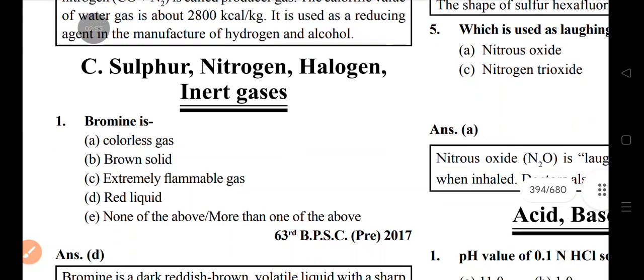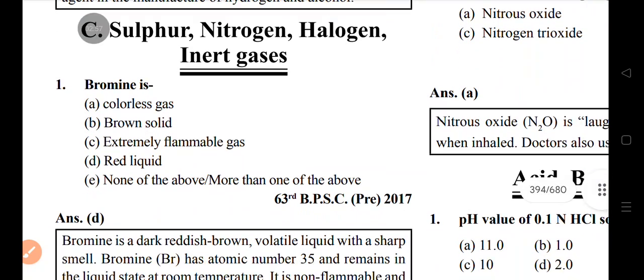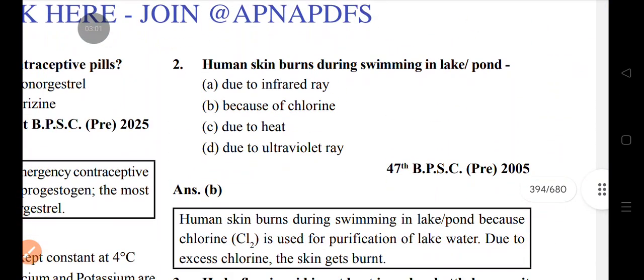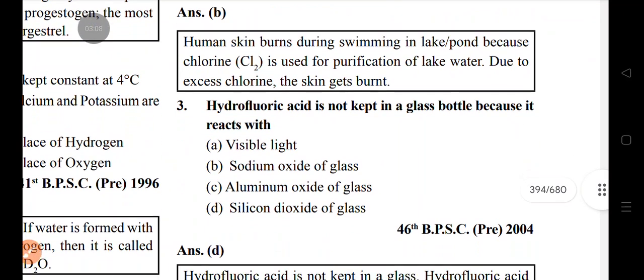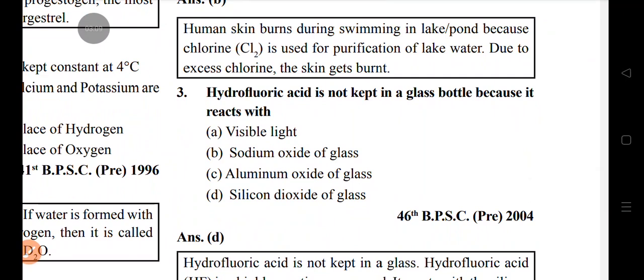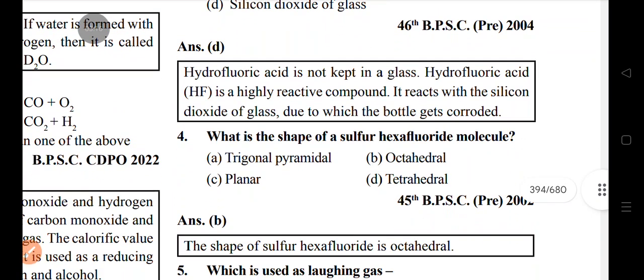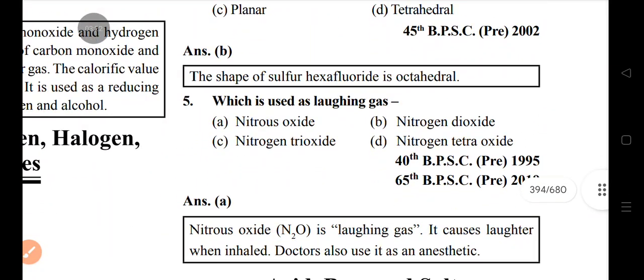Sulfur, nitrogen, halogens. Bromine is a red liquid. Human skin burns while swimming in a lake or pond because of chlorine. Hydrofluoric acid is not kept in a glass bottle because it reacts with silicon dioxide of glass. What is the shape of the sulfur hexafluoride molecule? Octahedral. Laughing gas is nitrous oxide.